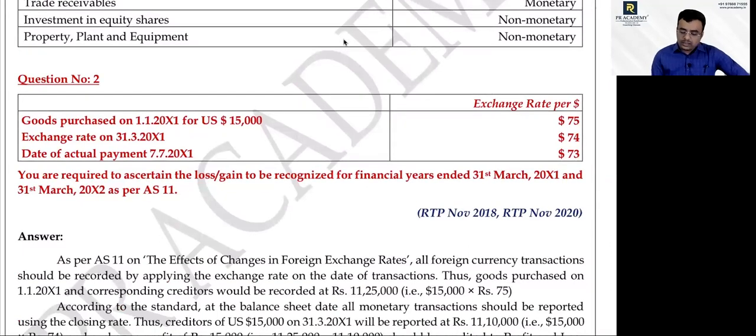Goods purchased on 1/1/2011 for $15,000 and the exchange rate on that date is 75. Exchange rate as on 31st March 2011 is 74. Date of payment is 73. You are required to ascertain the loss or gain recognized in the financial statements as on 31st March 2011 and 31st March 2012 as per AS 11.